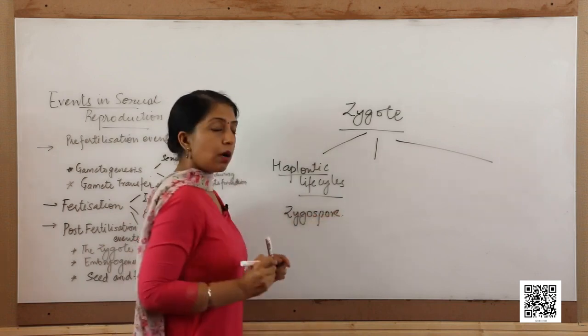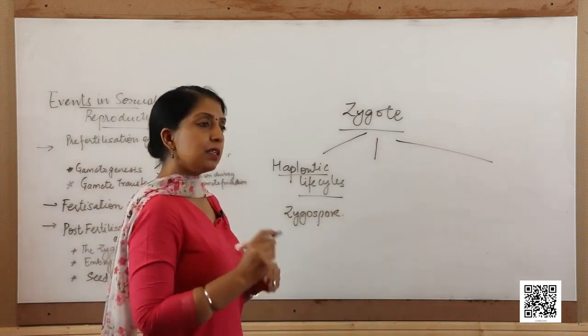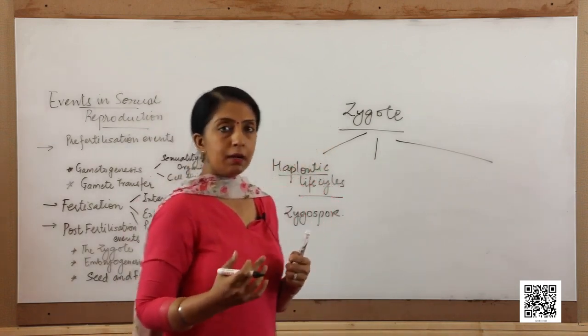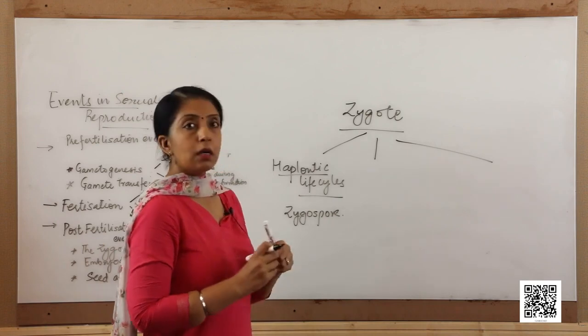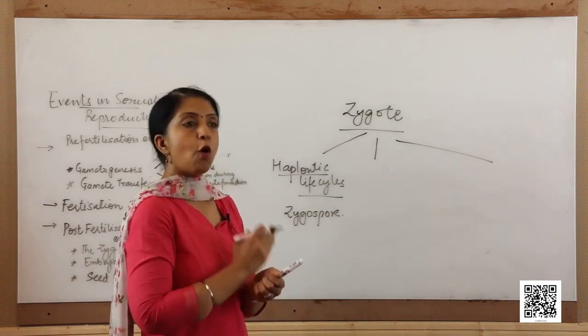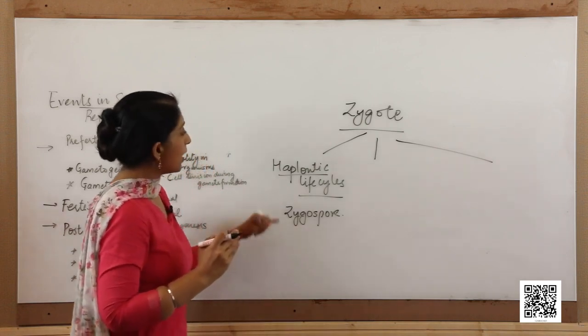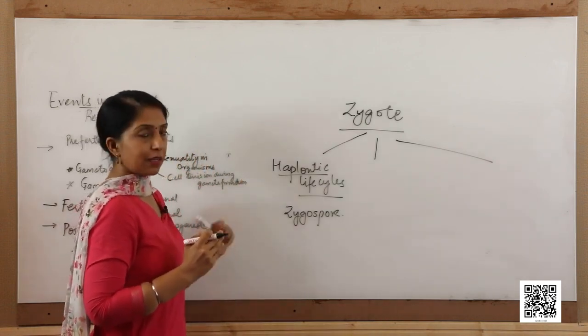The zygospore undergoes a resting period, and in the next season, or when the favorable conditions are there, the zygospore undergoes meiosis and forms the haploid individuals. So, this is called a haplontic life cycle.